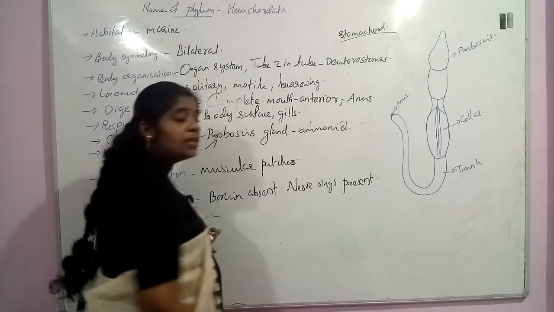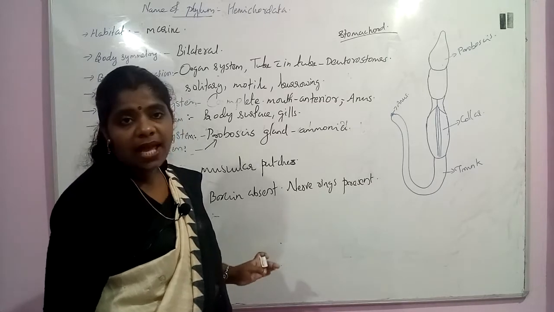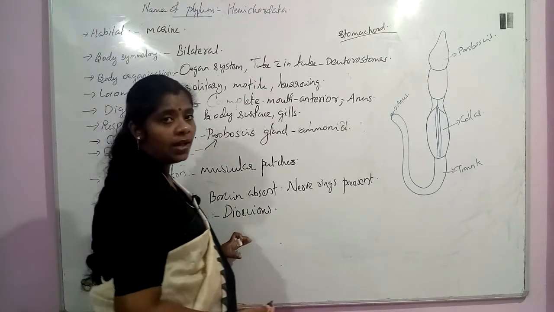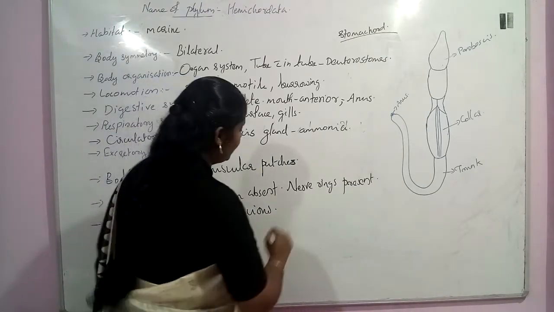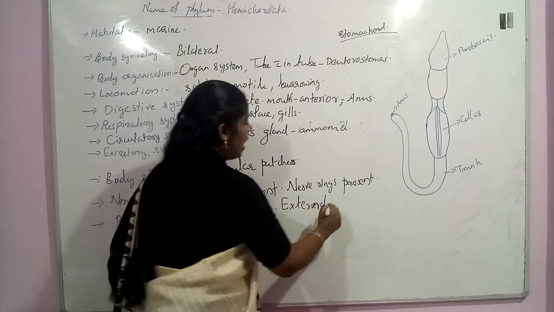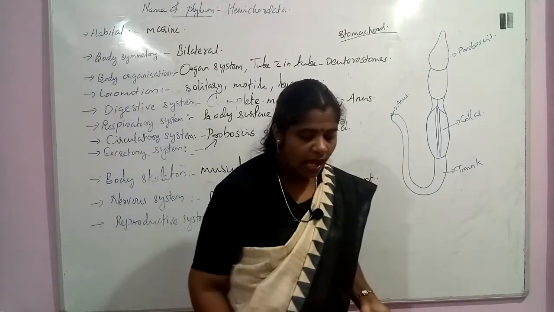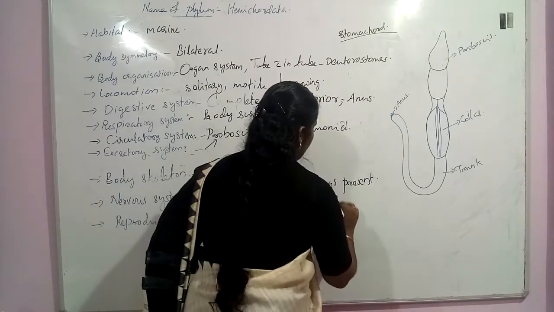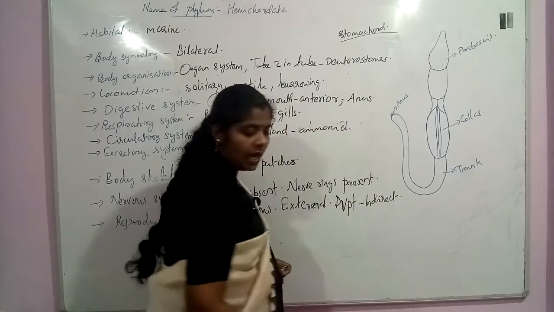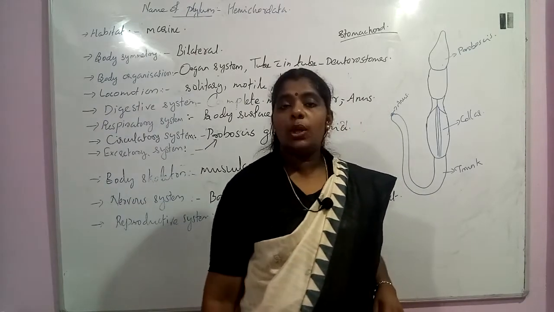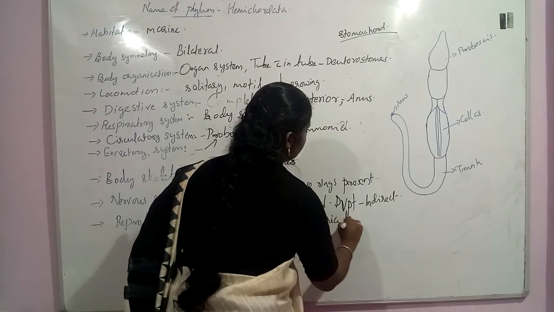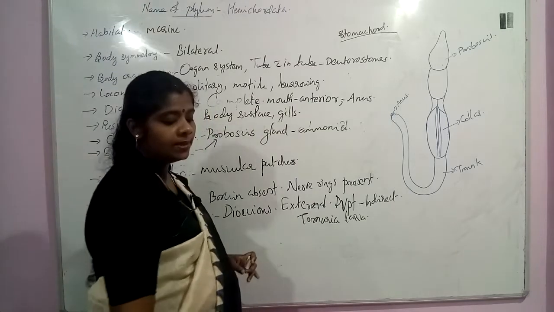Now the reproductive system: these organisms are dioecious. They undergo external fertilization. And the development occurs through a larval stage; it is indirect development. The larva present in this group of organisms is the Tornaria larva.